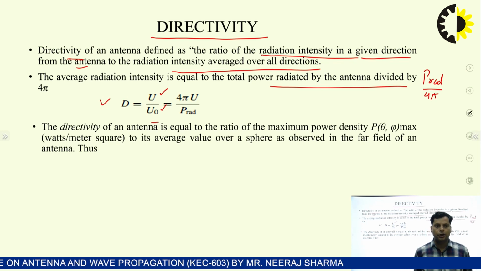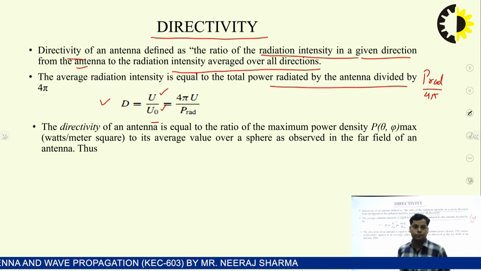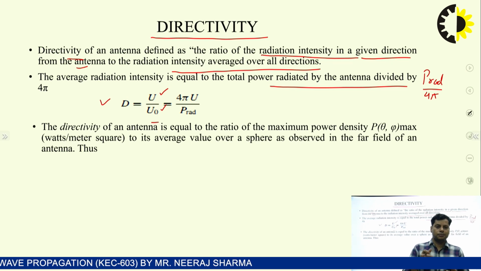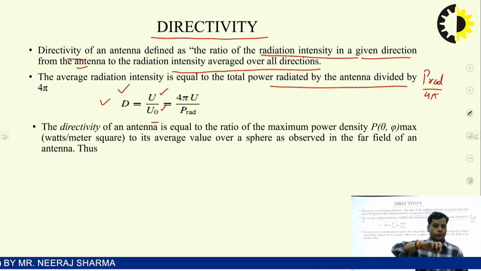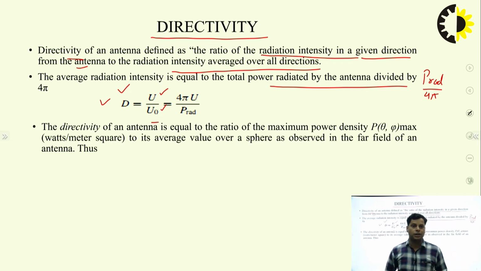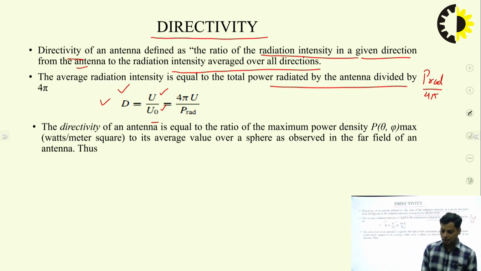Another definition: the directivity of an antenna can also be given in terms of power. The earlier definition is based on the radiation intensity. If I consider it in the form of power density, it is the ratio of the maximum power density to the average value over a sphere, as observed in the far field of an antenna. So this is another definition of the directivity in terms of power density.